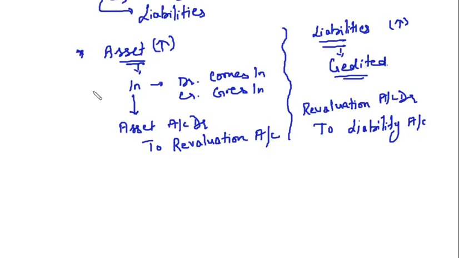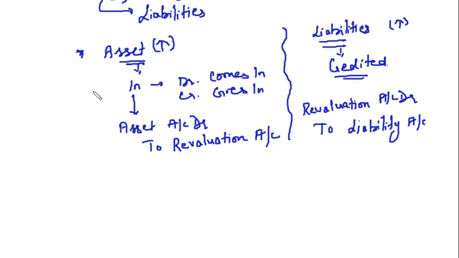Now, if there is an increase in liabilities, liabilities are always credited, and revaluation account will be debited. If there is a decrease in the liability, the entry will be reversed. Liability will be debited and revaluation will be credited.